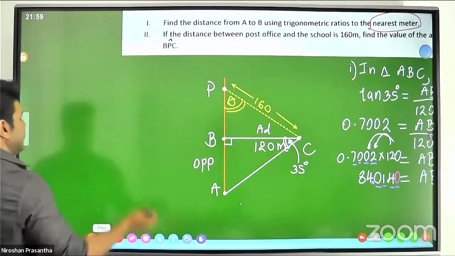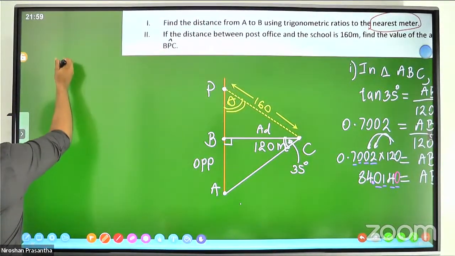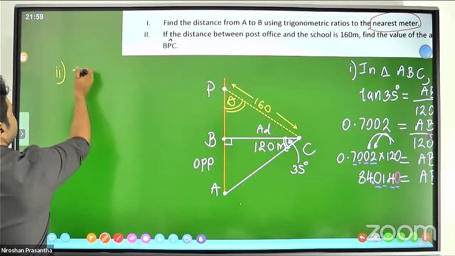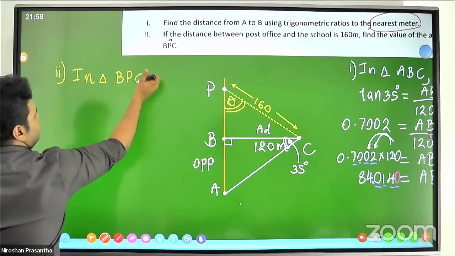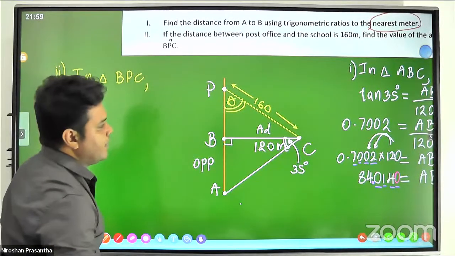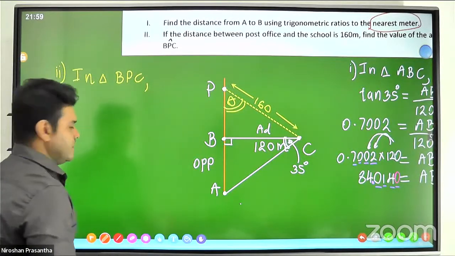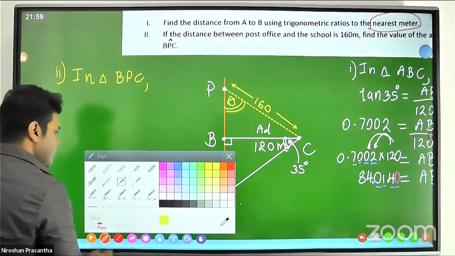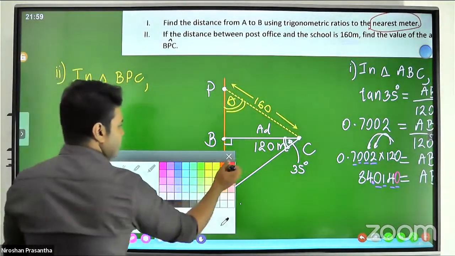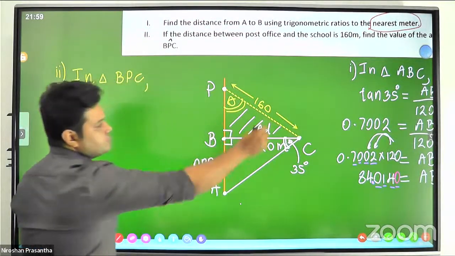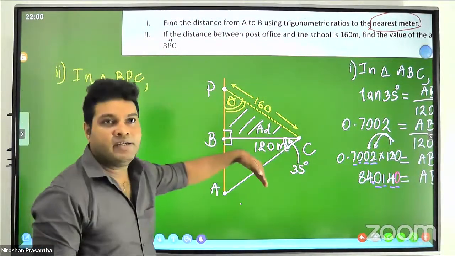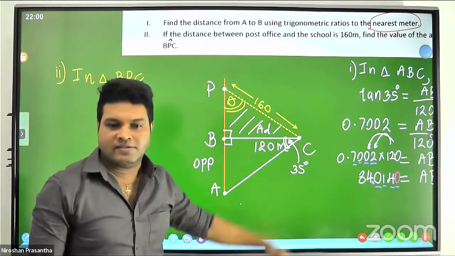The second one we write in triangle BPC. Then theta is equal to data given. In this triangle, you know the opposite and the hypotenuse.